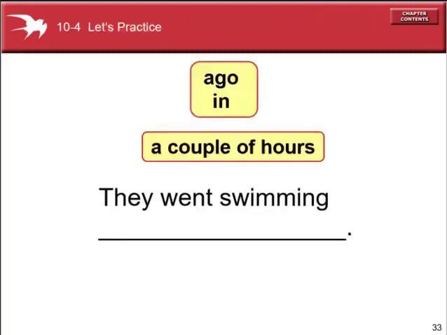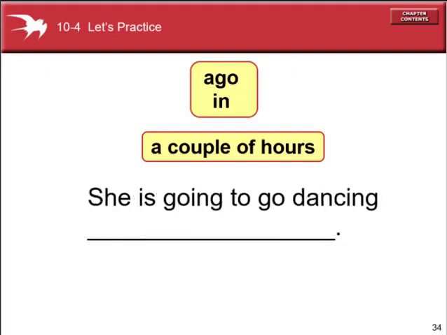Let's practice. They went swimming a couple of hours ago. The answer is a couple of hours ago because this indicates the past tense. That is why we have to use ago. So look, she's going to go dancing. Be plus going plus infinitive indicates the future. So we have to use in a couple of hours. We know that in plus time indicates the future time.